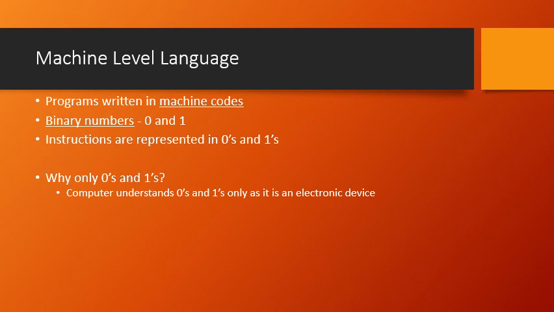When the computer gives us certain data, or after its processing, it will give certain information. Again, that information will be in the form of its understandable language. That is again machine language. It is again 0 or 1. It means the output of the computer will always be in the form of zeros and ones.